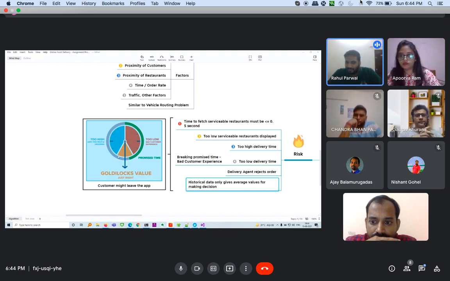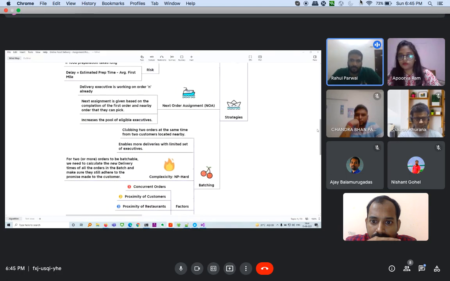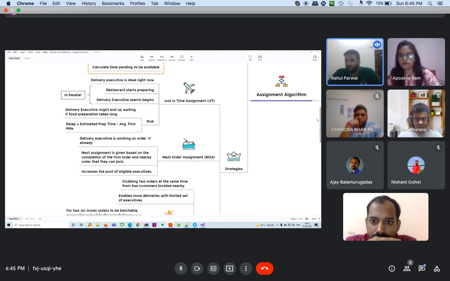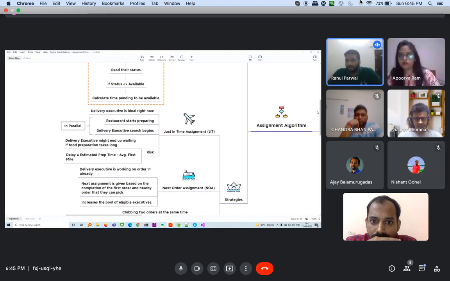There is a very fine line where you have to promise and deliver, so that this entire algorithm as well as the business works. So that's this concept of risk, and why we need to look at how this is calculated, and also what this assignment algorithm is and how the time is computed.